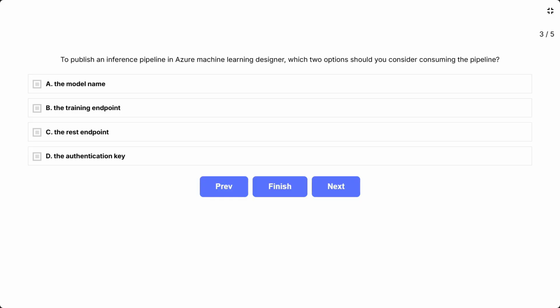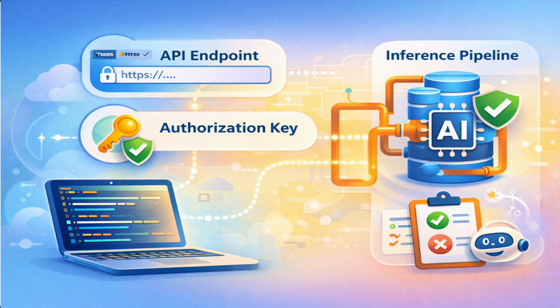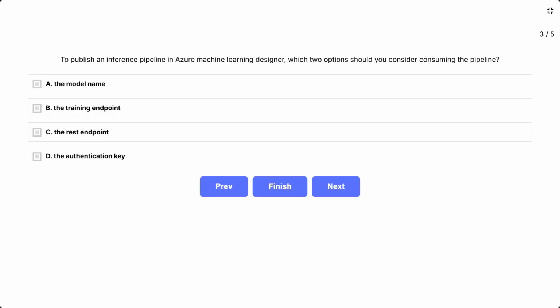To publish an inference pipeline in Azure Machine Learning Designer, which two options should you consider consuming the pipeline? The options are A, the model name, B, the training endpoint, C, the REST endpoint, D, the authentication key. This question is asking what you actually need in order to call a published inference pipeline from an application or script. Think of it as what two pieces of information let a client send data to the pipeline and get predictions back securely? The correct answer is C, the REST endpoint, and D, the authentication key.